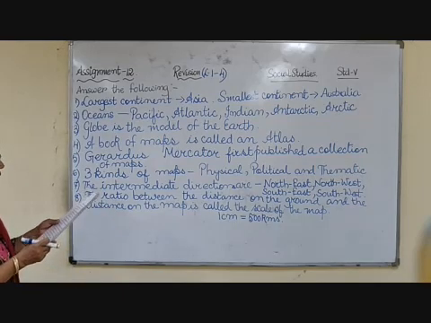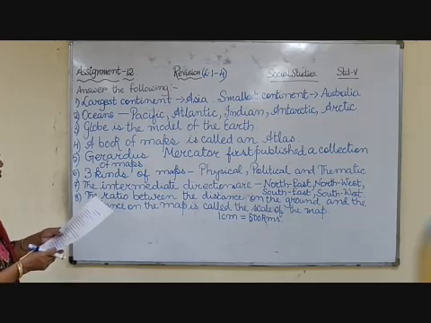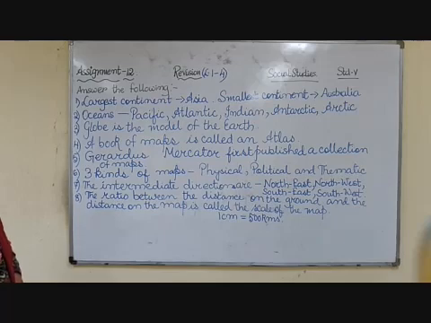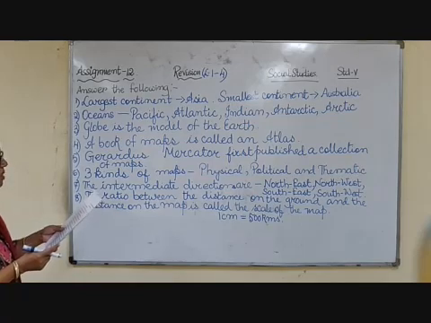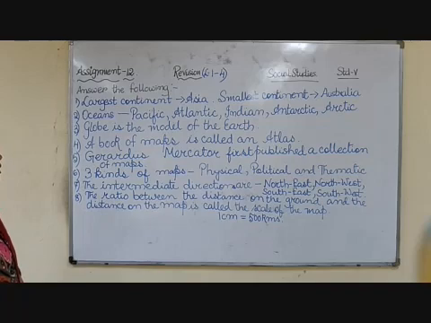Number 6, name 3 different kinds of maps. The 3 different kinds of maps are physical map, political map and thematic map. Number 7, which are the intermediate directions? The intermediate directions are northeast, northwest, southeast, southwest.